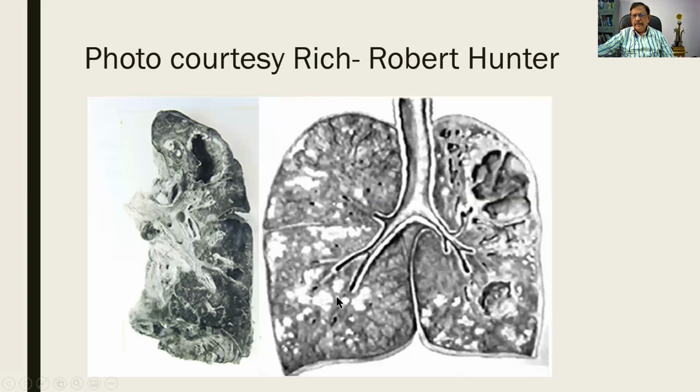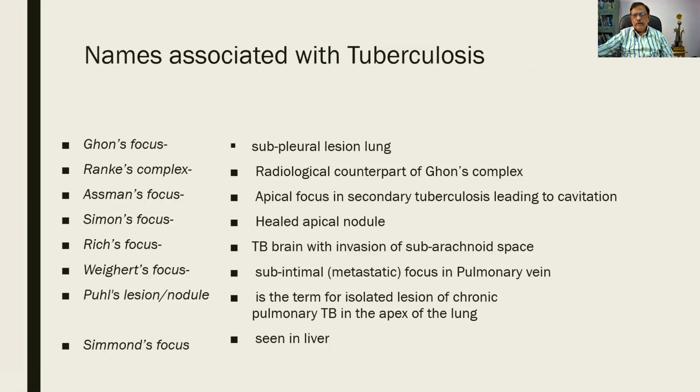Multiple patchy areas of consolidation. So this is a tuberculous bronchopneumonia with a cavitation. And Robert Hunter was a person who derived this material. Please remember the great people who have contributed to tuberculosis. And these names you people shall remember because you are doctors, tomorrow's teachers.